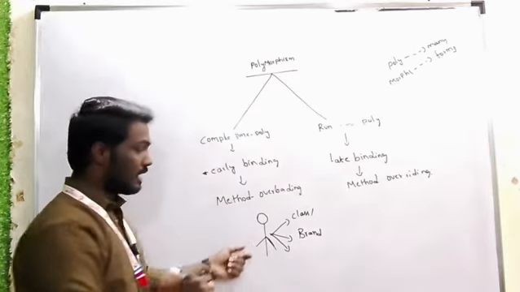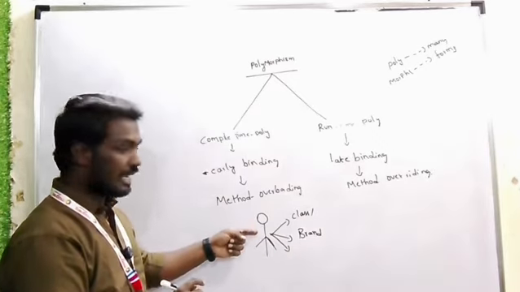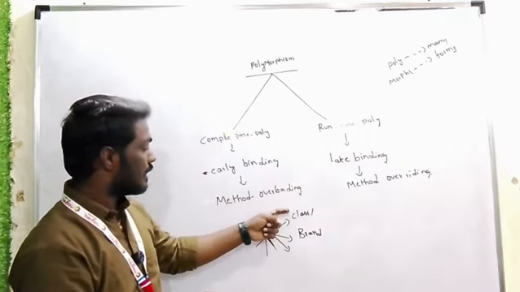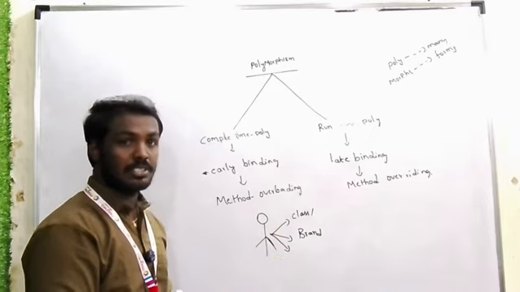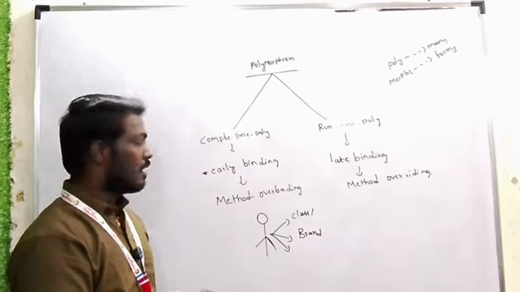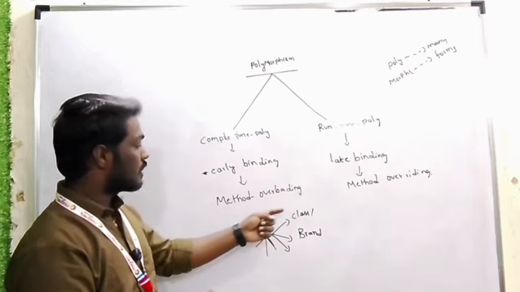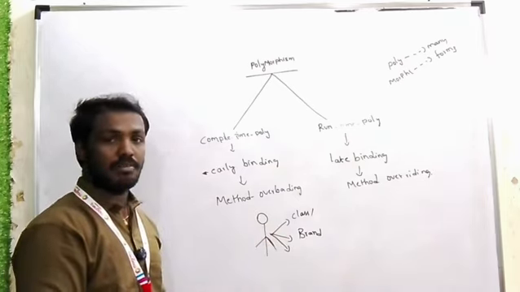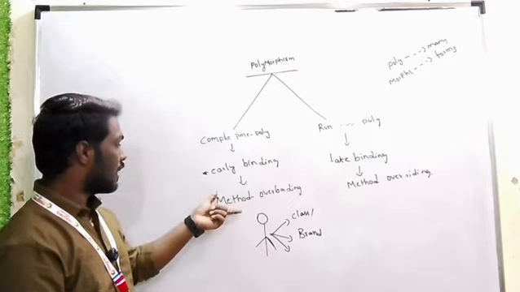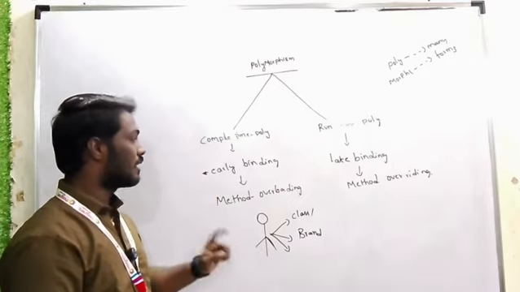So observe very clearly: the same student, or in Java terms the same object, shows different behavior at different stages of its life cycle. This is nothing but compile time polymorphism, and it can be achieved by method overloading.